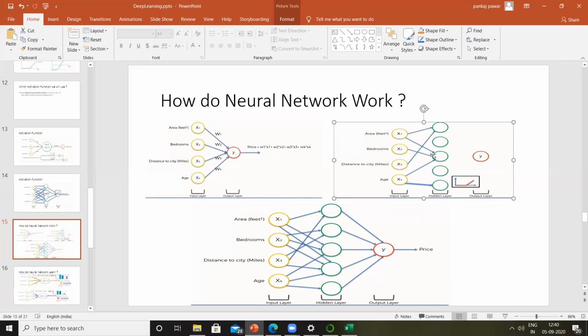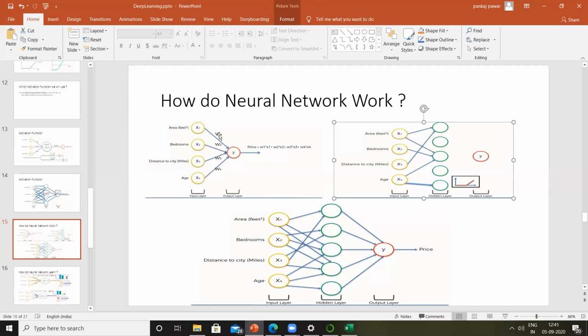Similarly, based on the bedrooms, only this particular neuron is reacting, where others don't care about that input. So the intensity of this neuron, or you can say weightage, of this value on this neuron is very, very less, except for this one. If you recollect this diagram, we have different weightages, W1, W2, W3, W4, right?